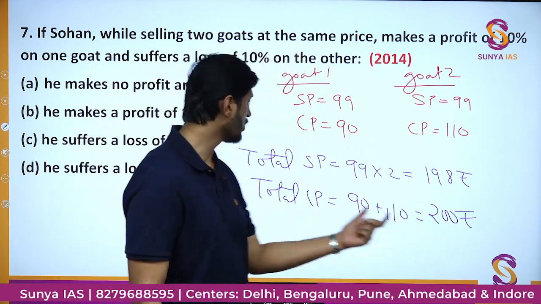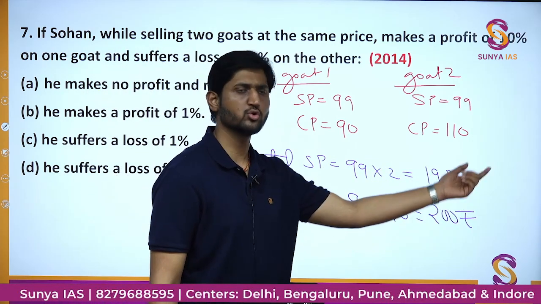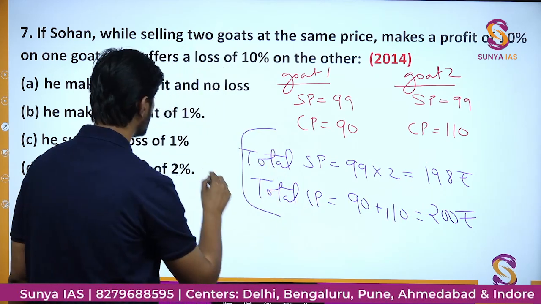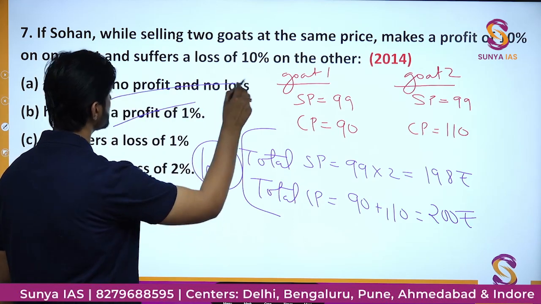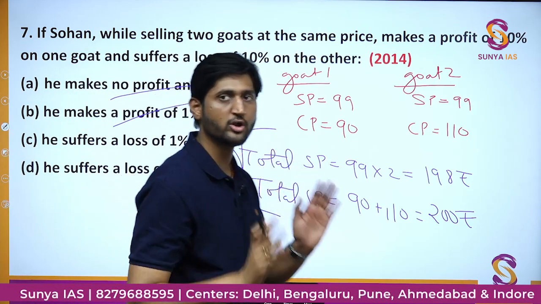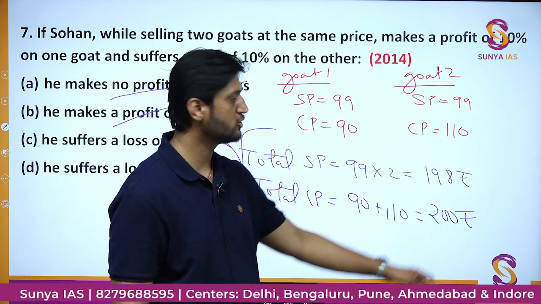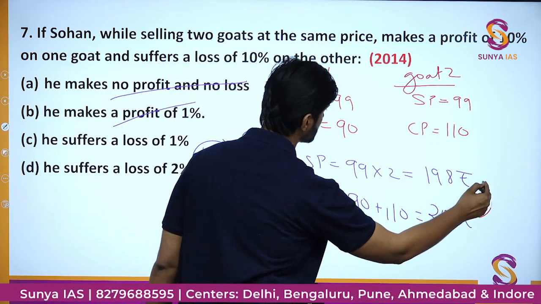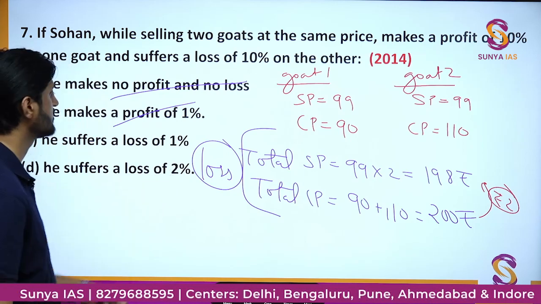As you can see, total cost is greater and total selling price is lesser, less by 2 rupees. So overall we can say that he is making a loss. So the option of profit is cancelled and no profit, no loss is also cancelled. We are sure that actually he is making a loss of 2 rupees. From 200 to 198, the loss is of 2 rupees. And now we have to express it in terms of percentage.